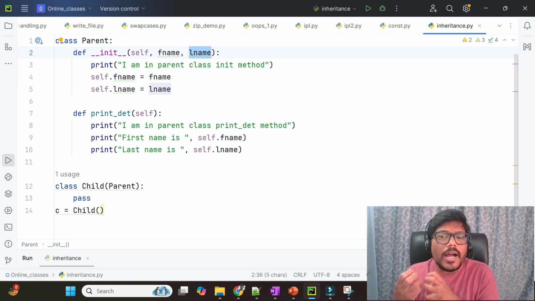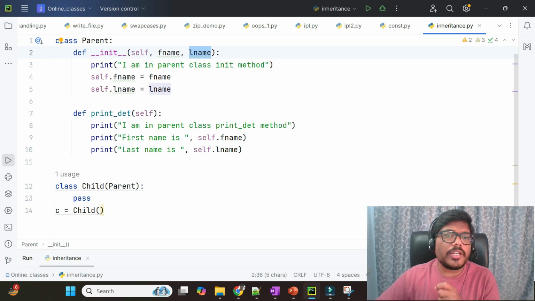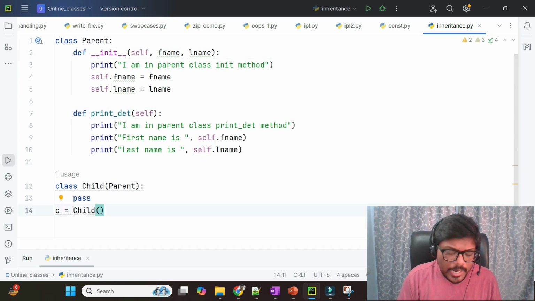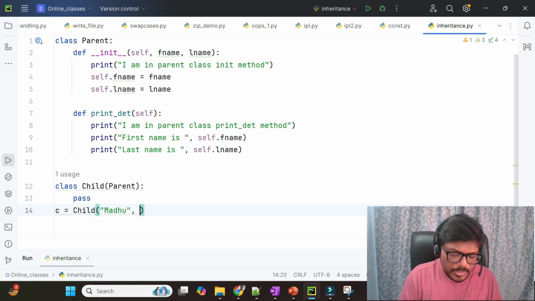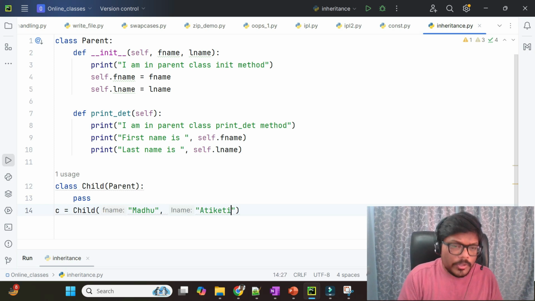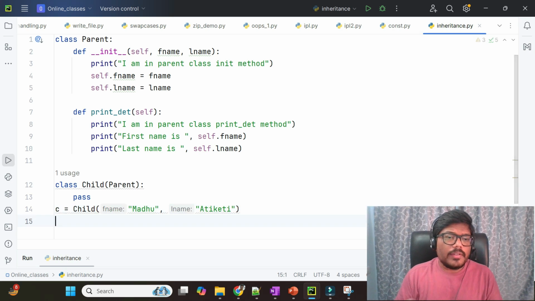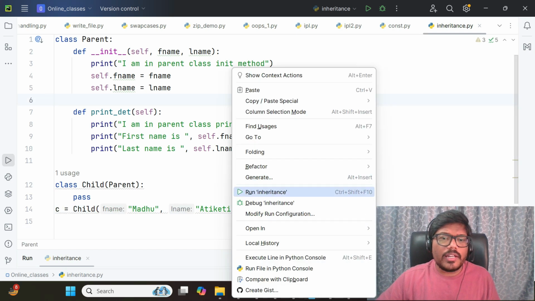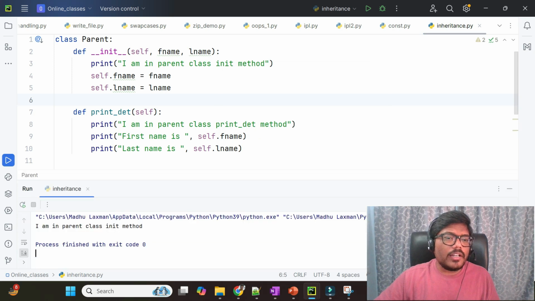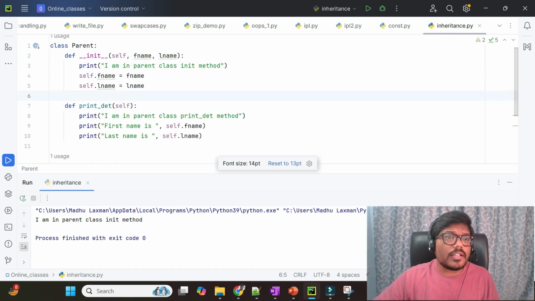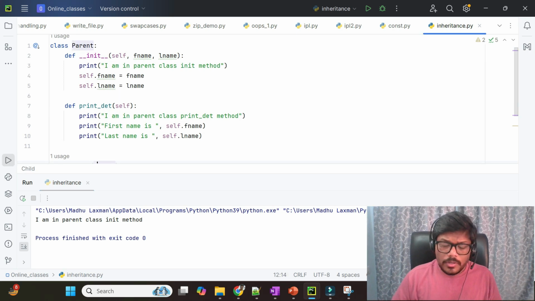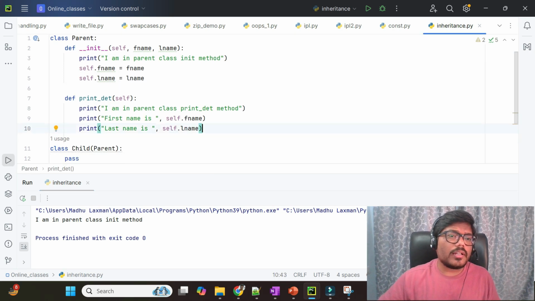I can pass something to these two variables. I can treat these two variables as present in this child class itself. So I'll pass my first name as Madhu, and let's say my last name is Atiketi. We'll see whether it will give an error. See, it will not give any error. Here the concept of inheritance is working now.